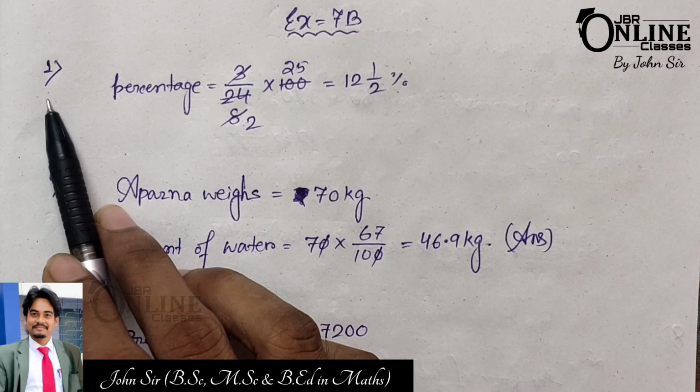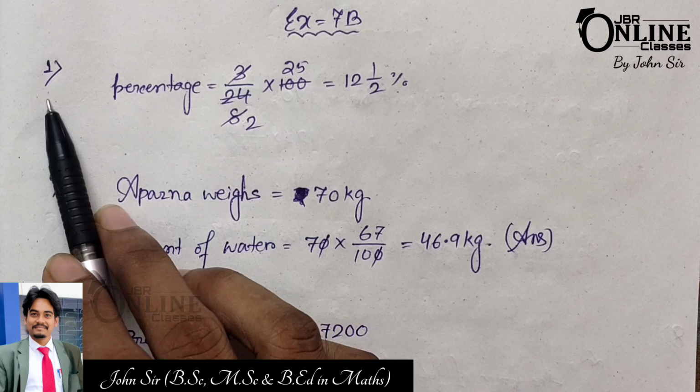Now sum number 3: a person's salary increased from 7200 to 8100. So the previous salary equals 7200 and the new salary equals 8100. Now to find out the increase percentage, you just have to apply the formula here: new salary minus previous salary, divided by previous salary, into 100.